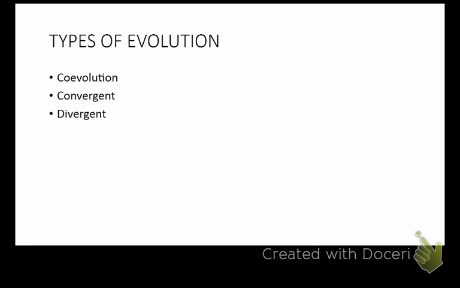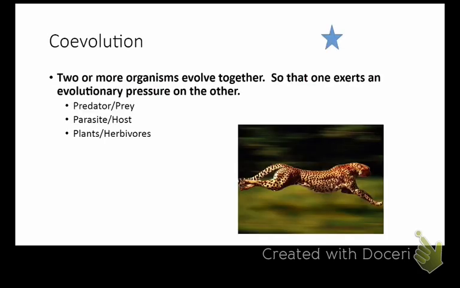And when you are ready, then you can press play again. And we have these last few things which you will have to jot down on your notes somewhere. All right, so there are three types of evolution. There's coevolution, convergent evolution, and divergent evolution.